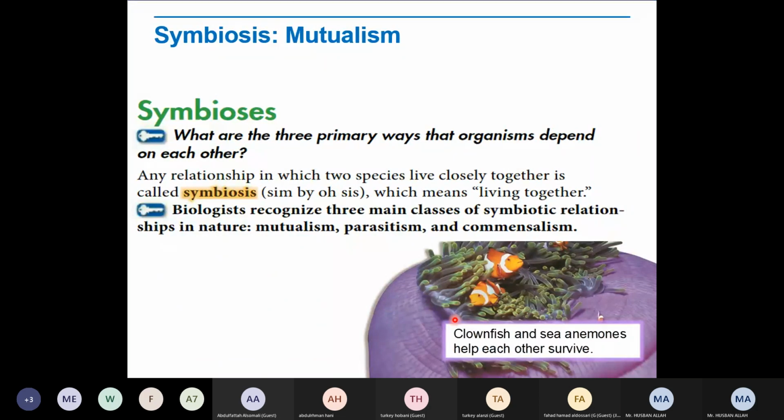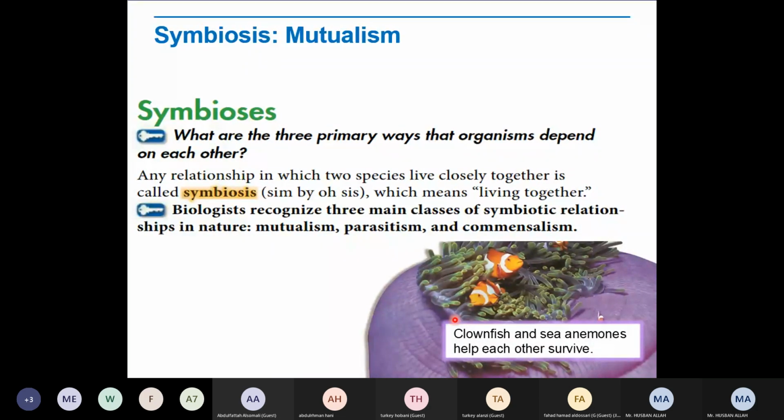No, living with each other. Not in that sense. Just look here, you will understand later on. What are the three primary ways that organisms depend on each other? So the ways in which organisms are going to live together or depend on each other, we divide symbiosis into three categories.